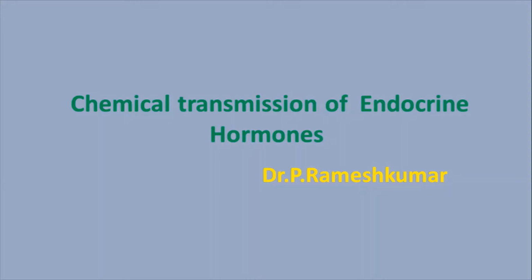Today, the topic is chemical transmission of endocrine hormones. The endocrine hormones are basically divided by the mode of action, origin of secretion, where they are secreted and how they are transported, the chemical nature of the hormone, and the basic structure of the hormones. Endocrine hormones are classified into these types.